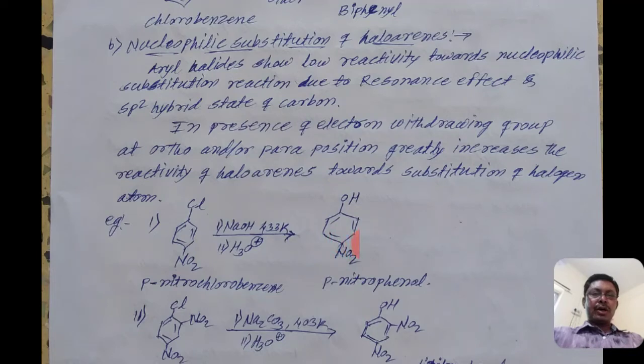That double bond is not fixed at that position; it moves from that position to the next position, and the second one moves to the next. That means it is known as a resonating structure, because the bond is not fixed at one position, it is continuously changed or displaced. Because of that, nucleophilic substitution does not occur easily in haloarenes, and therefore there are alternate double bonds.